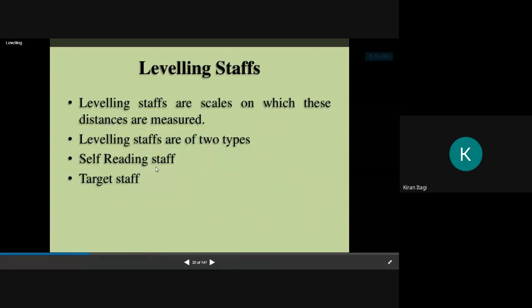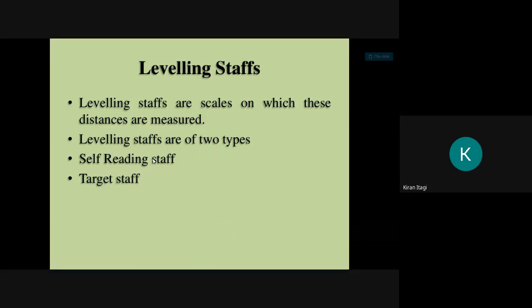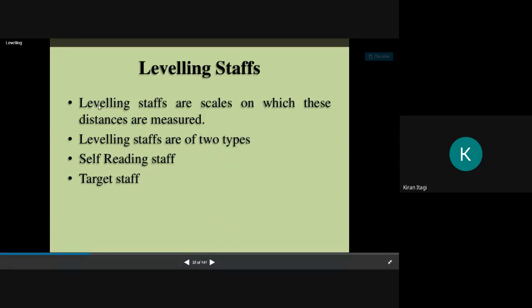And we have the staff. So we have seen the machine. Then we will go for the scales. Then we have leveling staffs. Leveling staffs are the scales on which distances are measured, in terms of height, the vertical axis. So leveling staffs are of two types: self-reading staff and target staff.